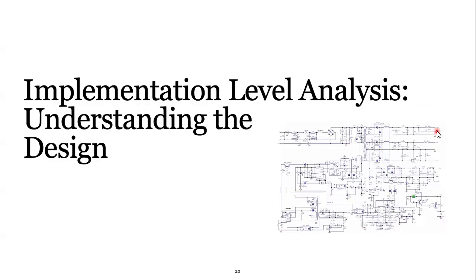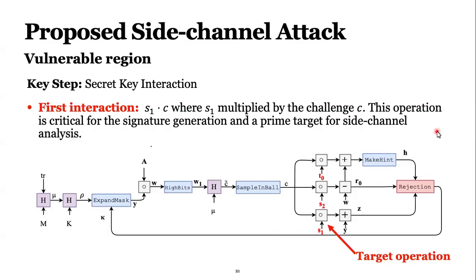Okay, we kind of know how these things work, but we don't know how this secret key is being used and how they implement this multiplication that we discussed, because it was the secret key interaction. So first we are deciding the vulnerable region. Even in the implementation, the first interaction happens when we are multiplying C with the S1. That's why it was a target operation, and it is mostly used in side channel attacks on ML-DSA.